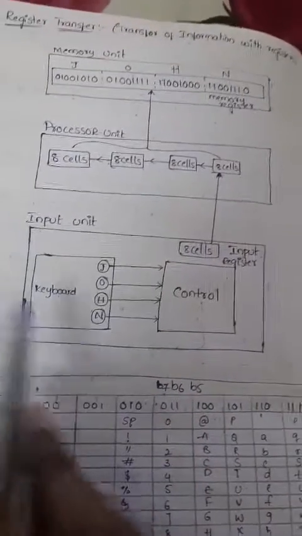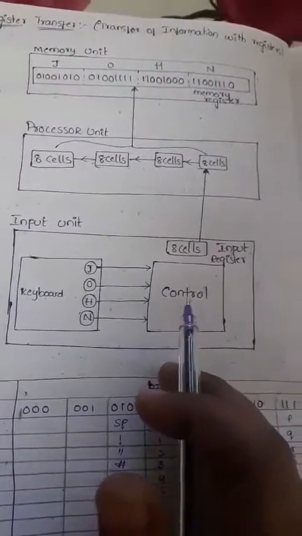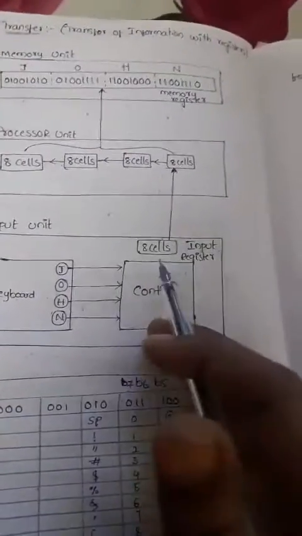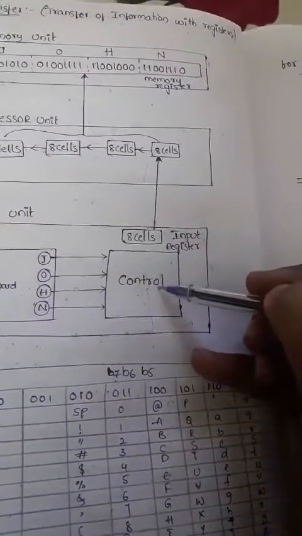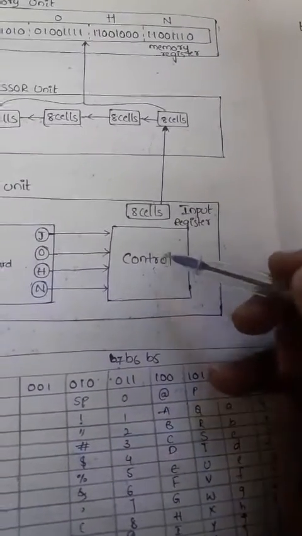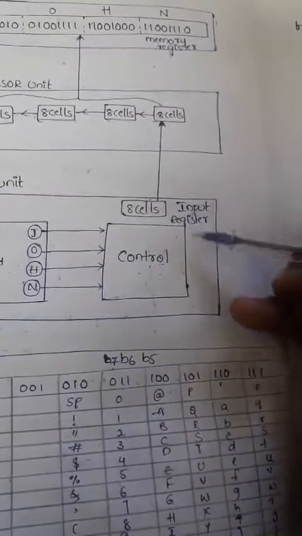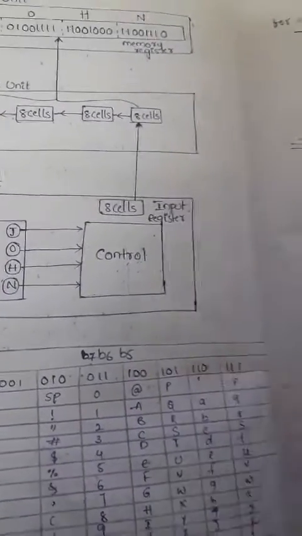By using the keyboard we can enter the data. By using the control unit it can understand which program, which operation is performed. And the input register is where, after the control unit understands which operation is performed, the information is sent. That means all the information we have will be stored in the input register. Okay, so now we'll see that.